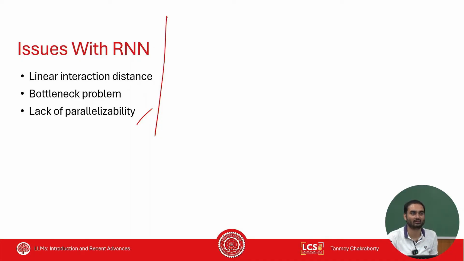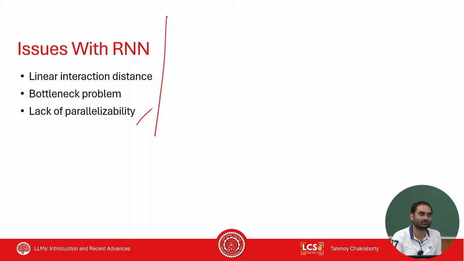Every consecutive pair of interactions is considered in a similar way. So the interaction distance is considered as linear, right? The way we treat 1 versus 2, or t minus 1 and t, we will treat the same way as t plus 5 and t plus 6.